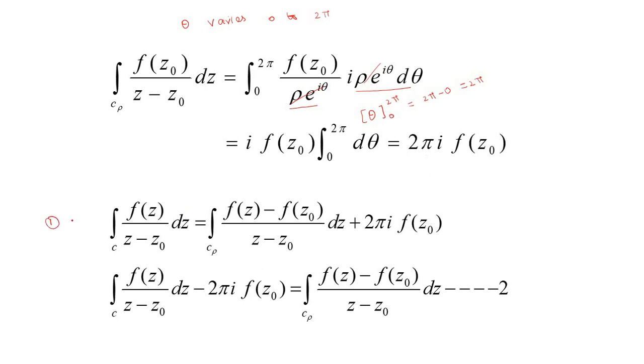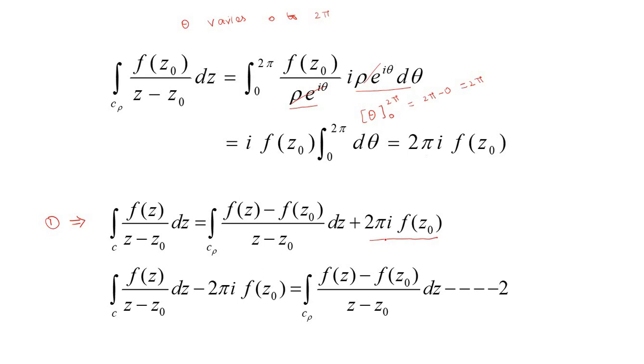So equation 1 implies integral over C of f(z) divided by z minus z0 into dz equal to integral over C rho of f(z) minus f(z0) divided by z minus z0 into dz plus 2 pi i into f(z0).